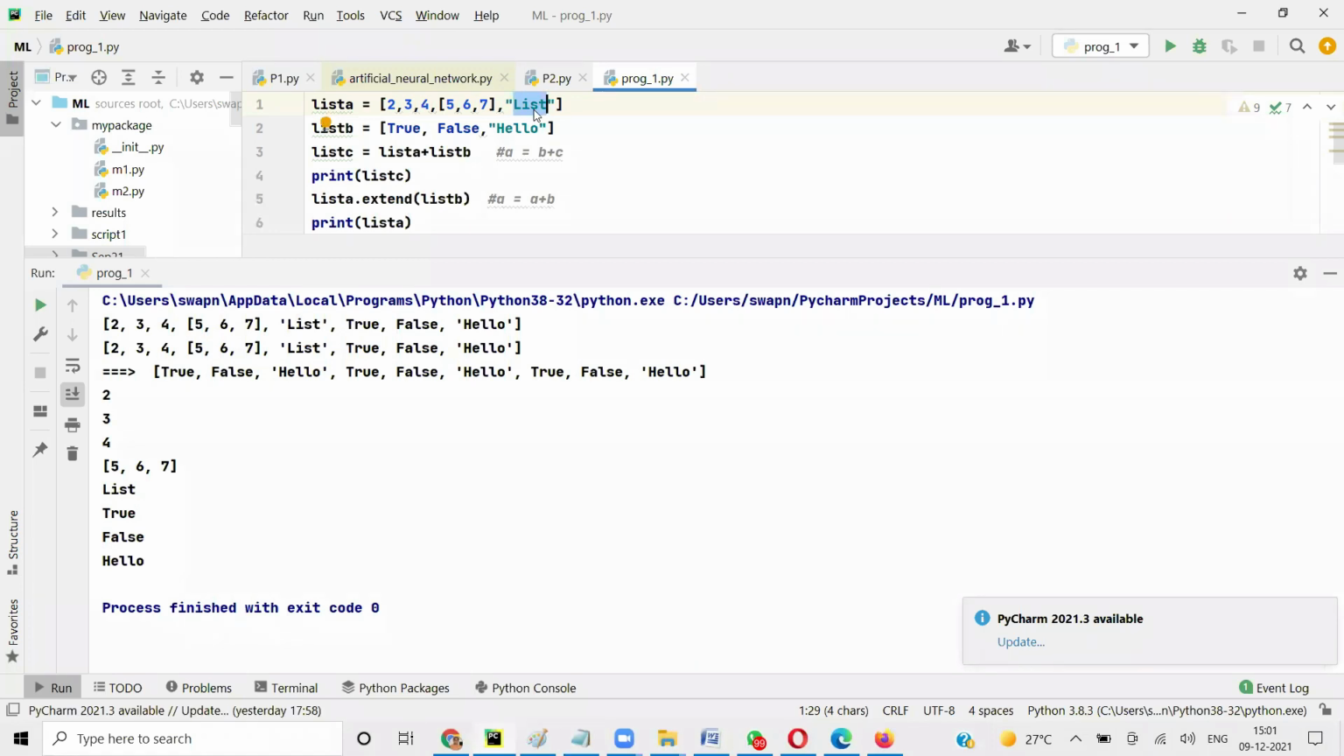Okay, so we'll take one example to see how it works. List, we will be using it very often. Especially in the advanced topics, you will be using list very often.